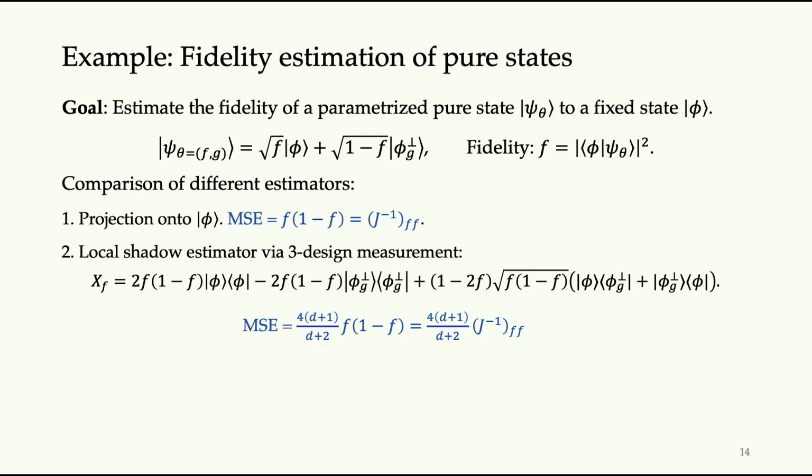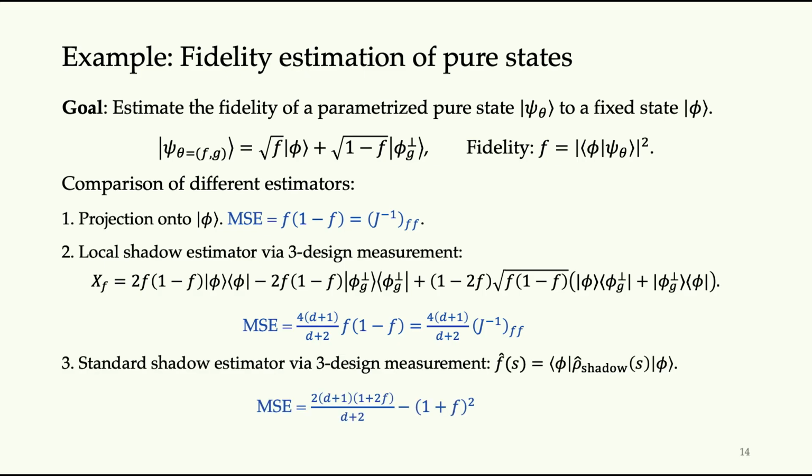So we can actually compare that with a standard shadow estimator, where we simply derive the classical shadow from the measurement outcome, and then we sandwich that by the projection onto the state phi. And then we can calculate the mean square error of this type of estimator, where we don't use any knowledge of the quantum state.